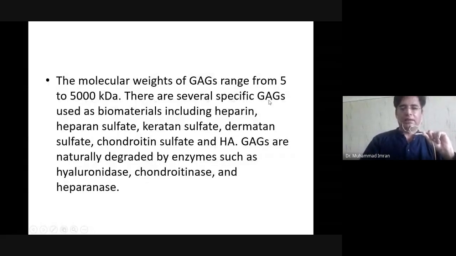There are several specific GAGs used as biomaterials, including heparin, which is used as an anticoagulant. Heparan sulfate is also used as an anticoagulant. Keratan sulfate is a structural heteropolysaccharide, dermatan sulfate is a structural heteropolysaccharide, chondroitin sulfate is a bony and structural cartilaginous heteropolysaccharide. Hyaluronic acid is also a major heteropolysaccharide. GAGs are naturally degraded by enzymes such as hyaluronidase, chondroitinase, and heparinase.